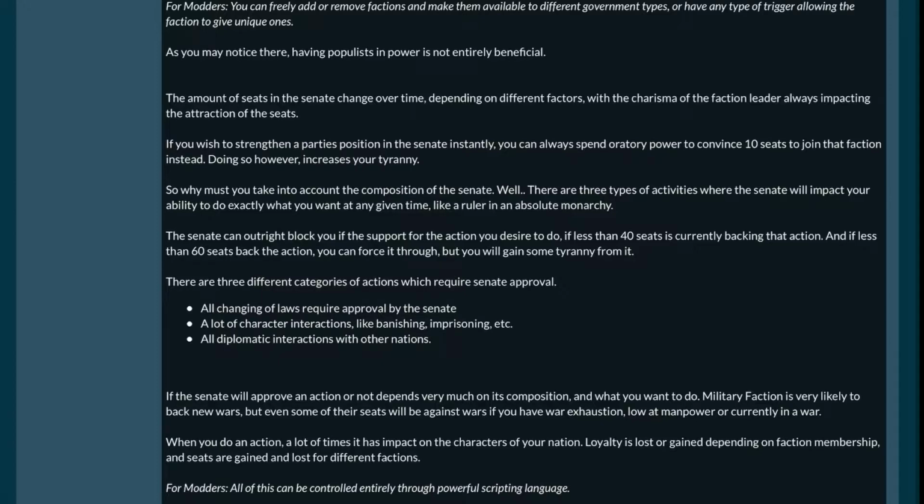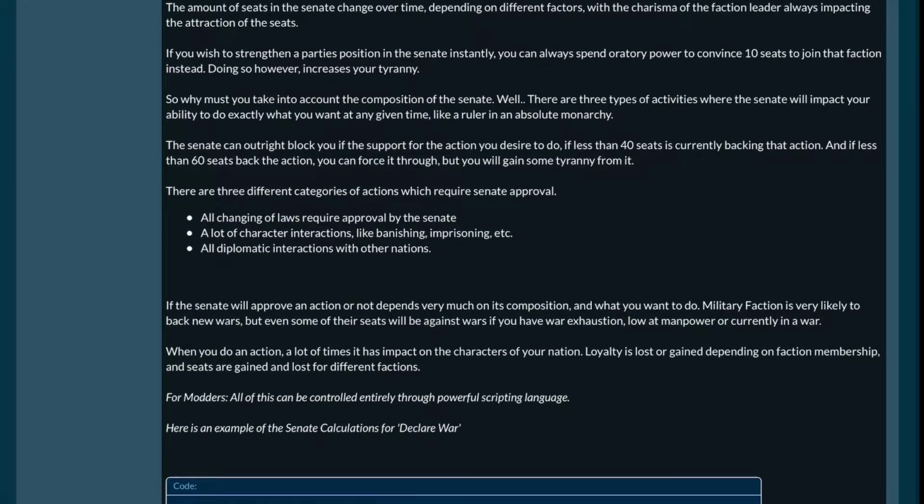A lot of character interactions like banishing, imprisoning, and all diplomatic interactions with other nations. Wow, okay. Interesting. This adds a lot of complexity and depth into the game because, I guess if you want to make an alliance with Egypt, you have to make sure the Senate is going to be on your side. Oh wow, that's awesome. That's sick. I like that.